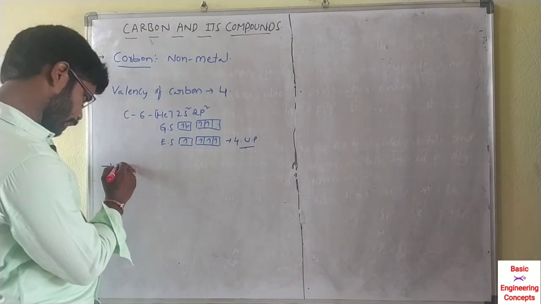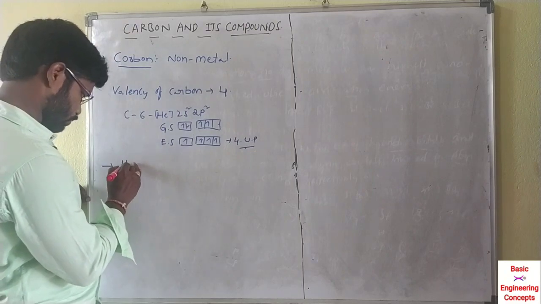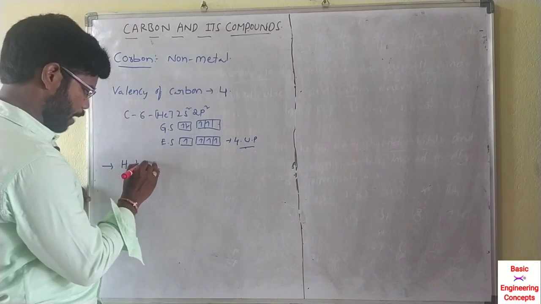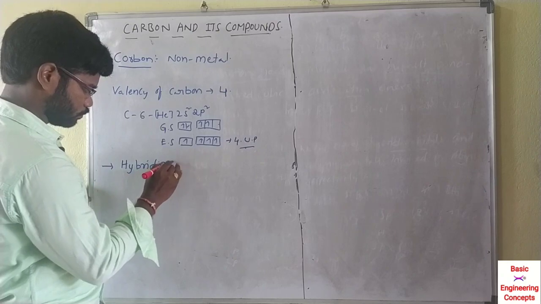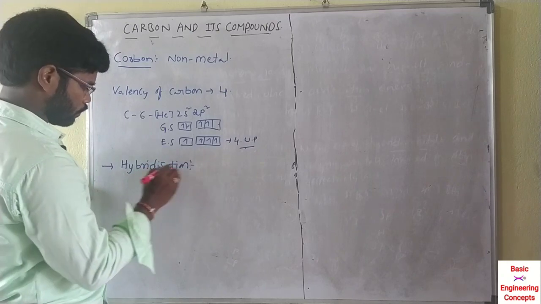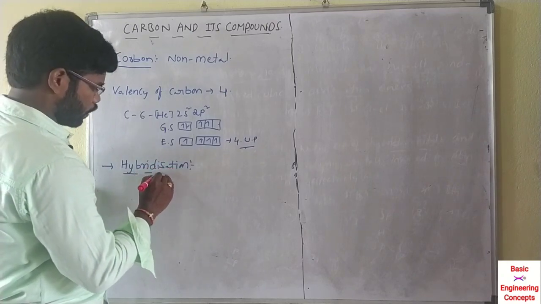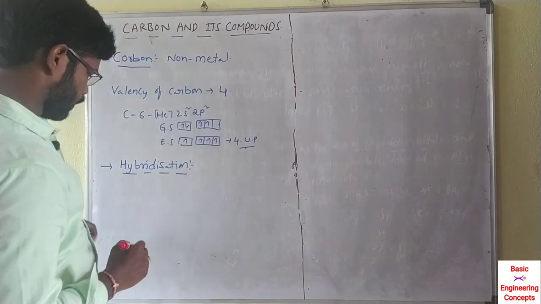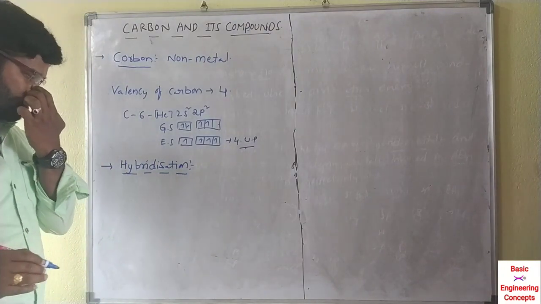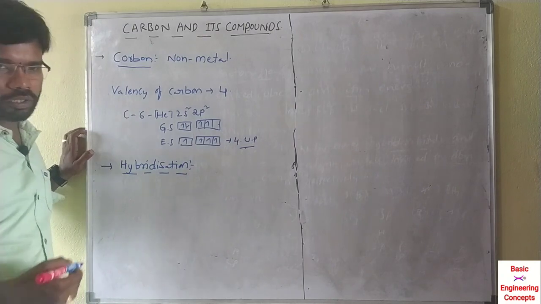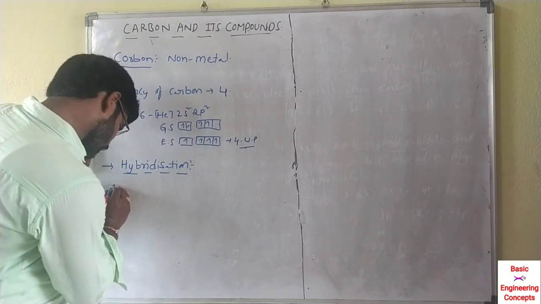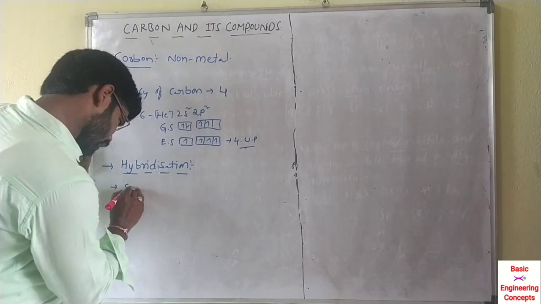Next, hybridization. We already discussed hybridization in the previous class; now we will discuss only examples.